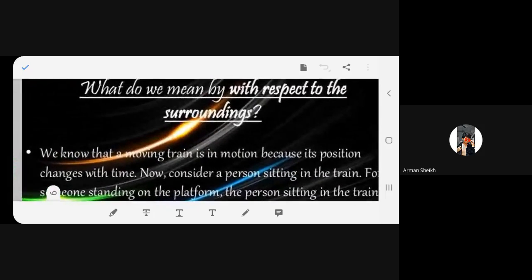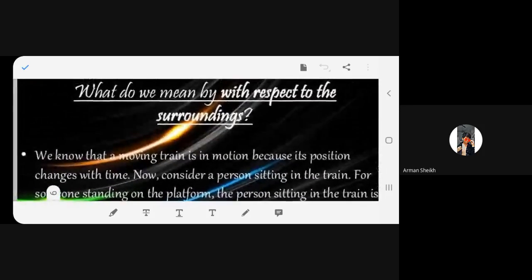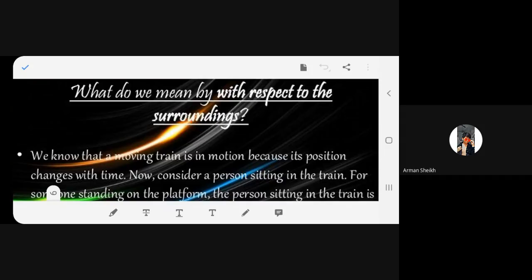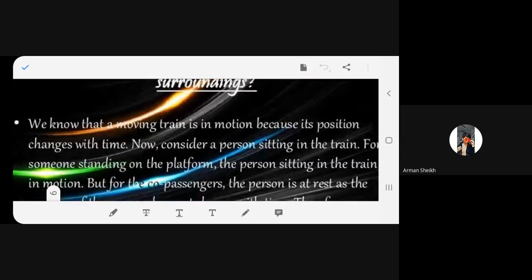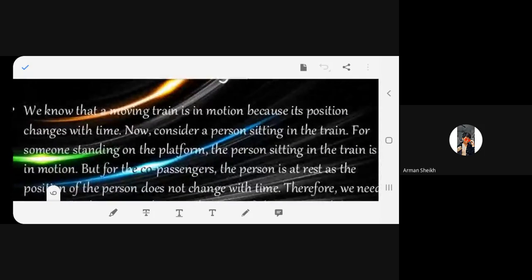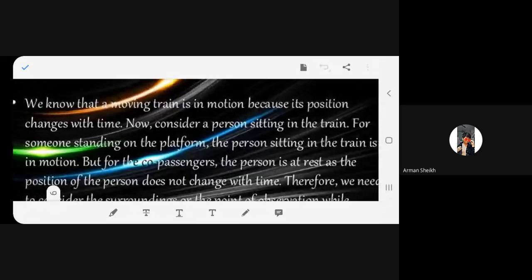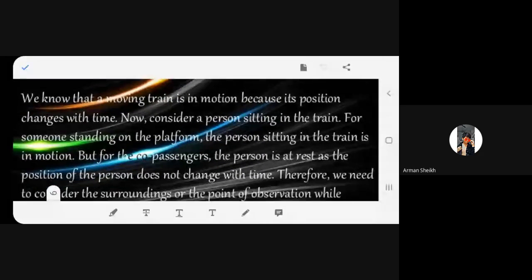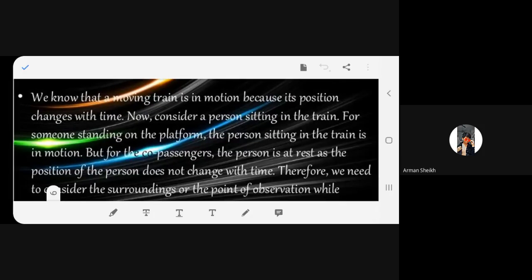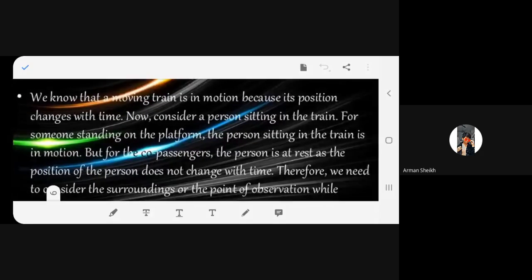Again, the same thing, but in a different aspect. What do we mean by with respect to the surroundings? So now we are going to define more of surroundings. Yes, beta. So anyone who wishes to read it can do that. All of you should get the chance, beta. So please come ahead. If no one is there, then better you carry on, okay?